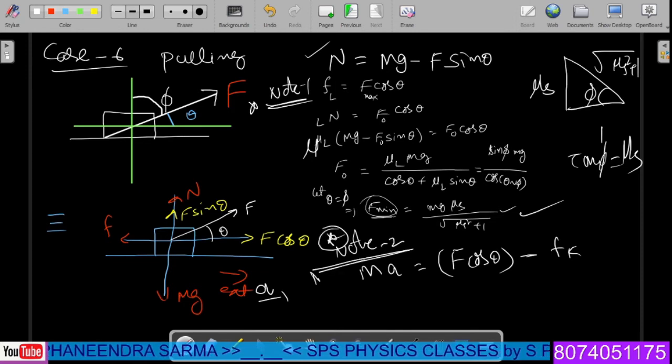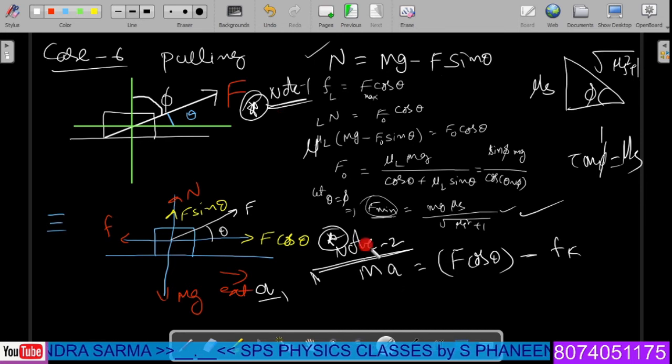In the examination, first focus on whether the system is in motion or at rest. This case comes under system at rest. This will come when the system is in motion, where a is nothing but the acceleration of the block. Depending on the given condition, we have to decide here. Right, let us see the next case.